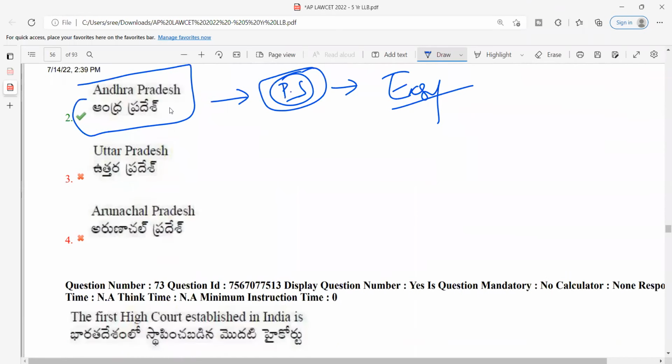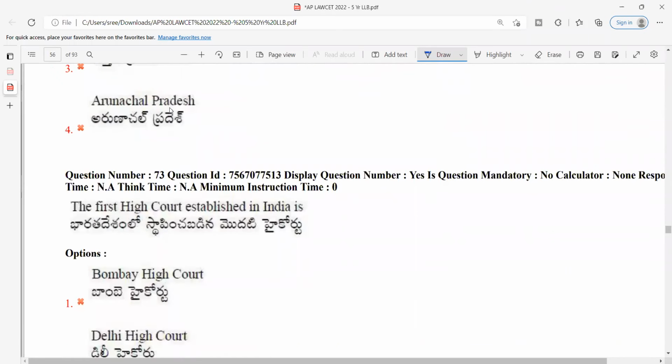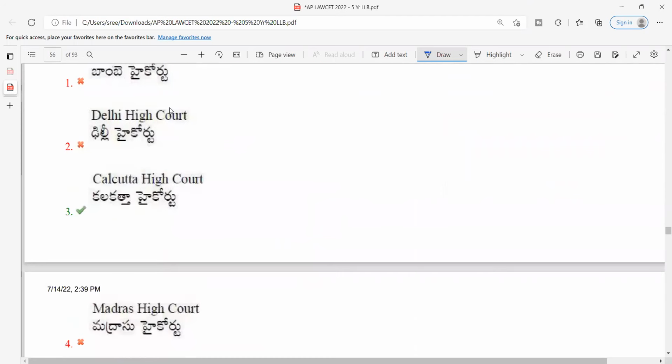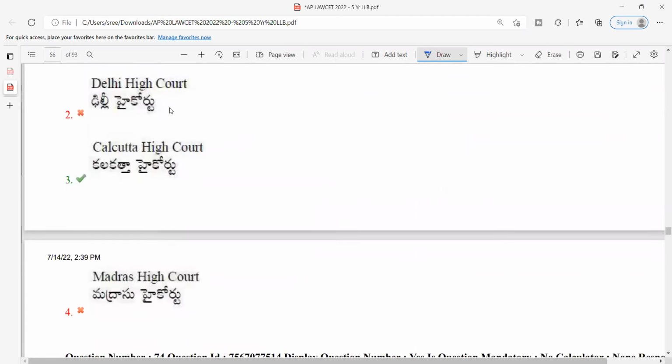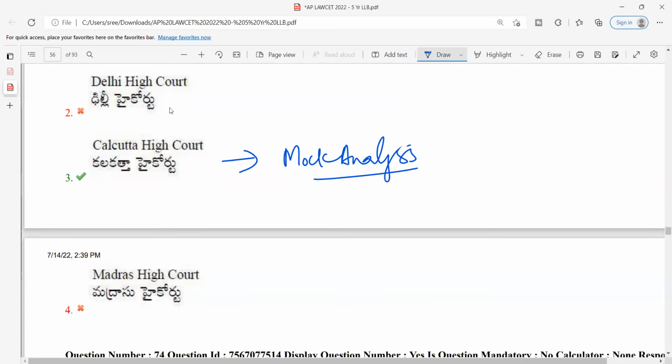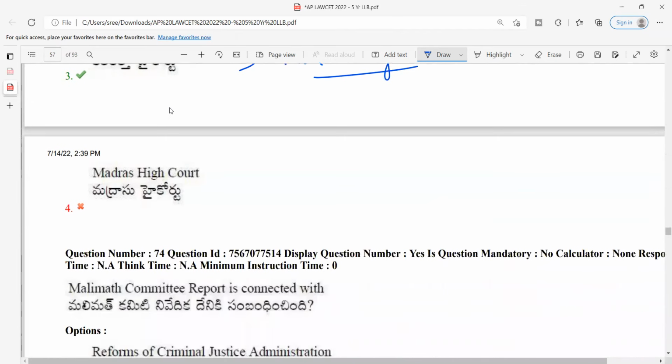Next, the first high court established in India is again a straightforward question, that is Calcutta High Court. So Calcutta High Court is the oldest high court in India. We already discussed it in mock analysis, if I'm not wrong. So this is again an easy question. I would rate this question as easy.